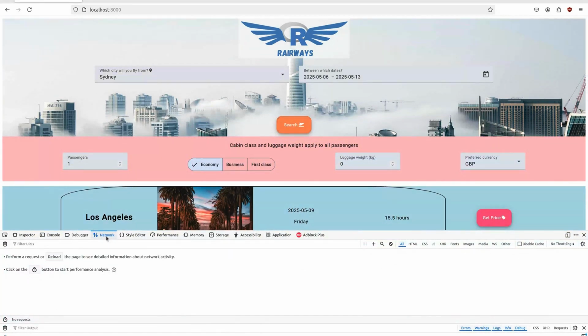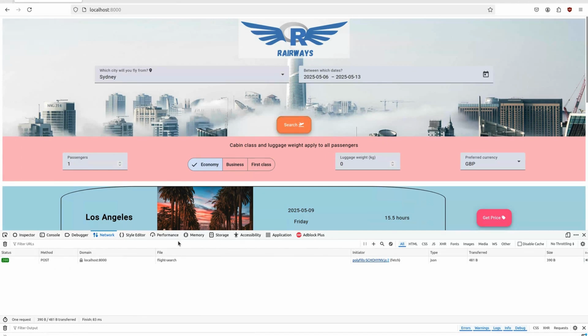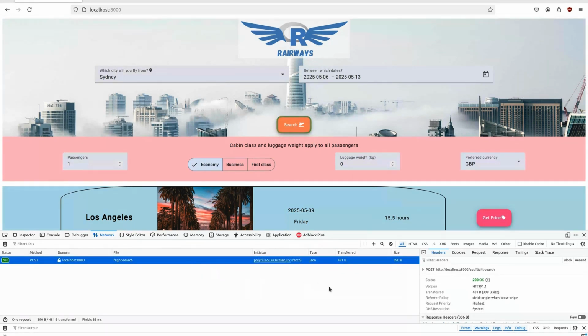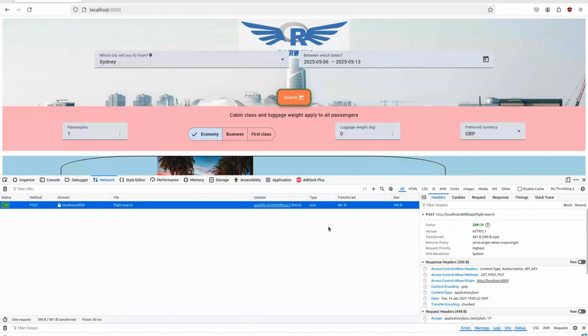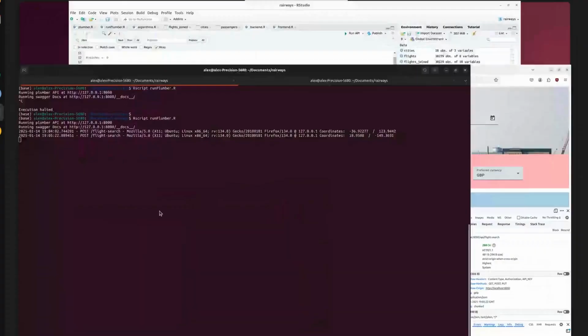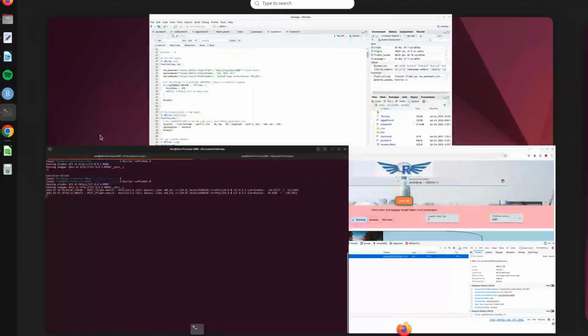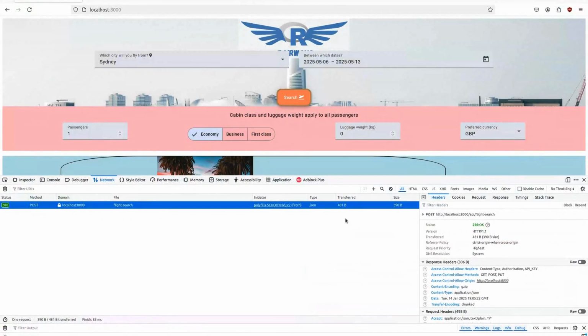Make sure you're on the network tab, clear the existing list, if there is any, and then retry the request. You can use your knowledge of response codes to understand roughly where in the pipeline the error is occurring. And server errors should print to the Plumber logs as well. If you're stuck somewhere, post in the Q&A section with as much detail as possible.